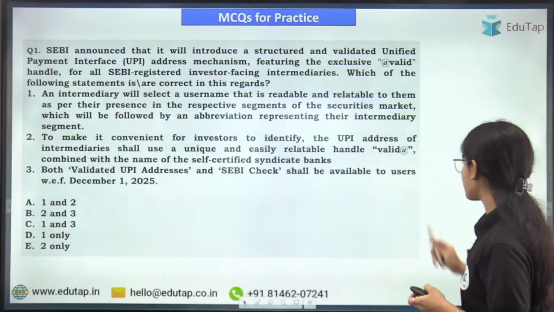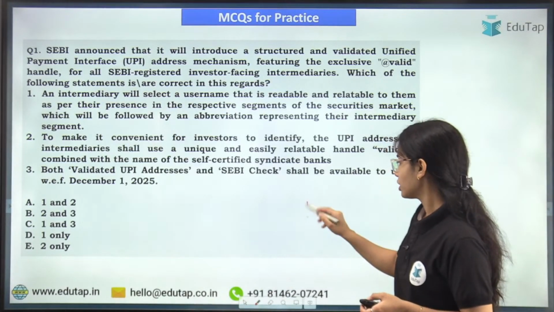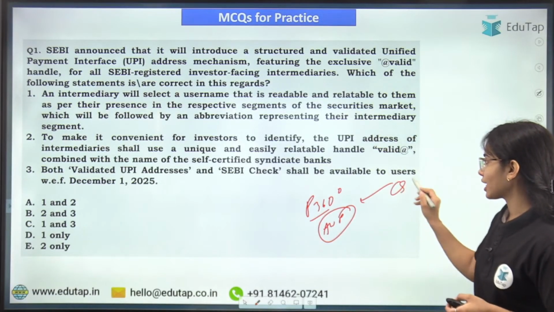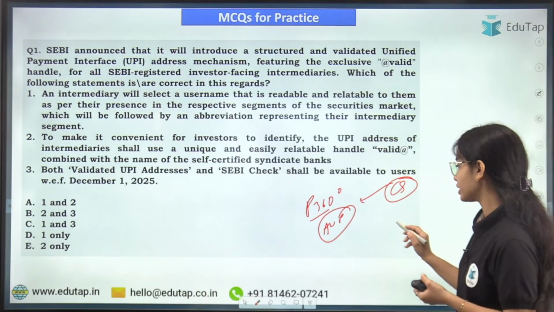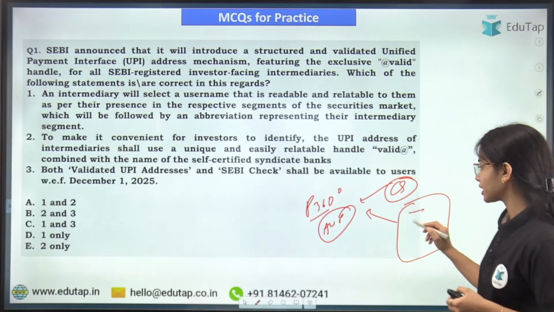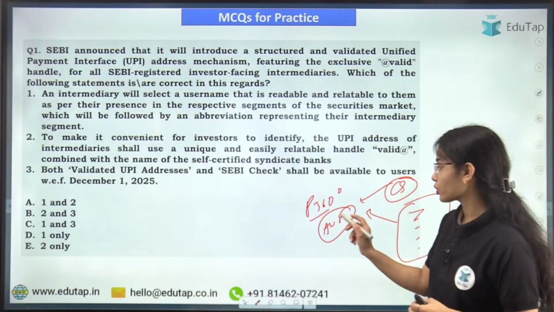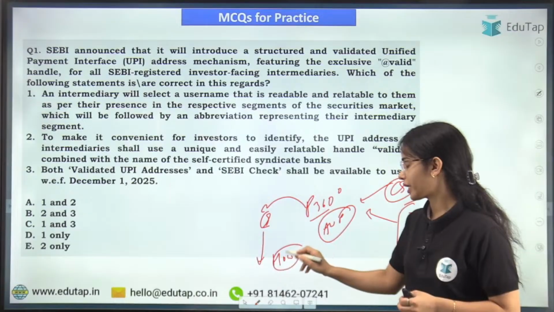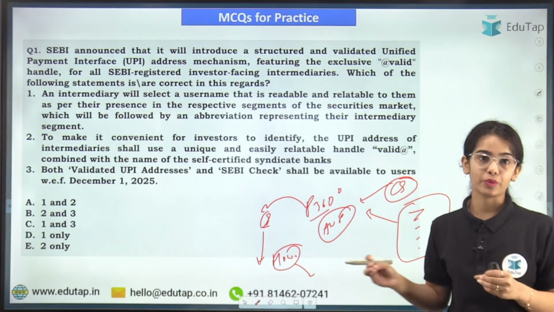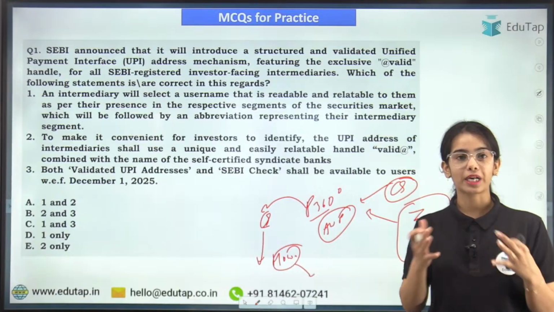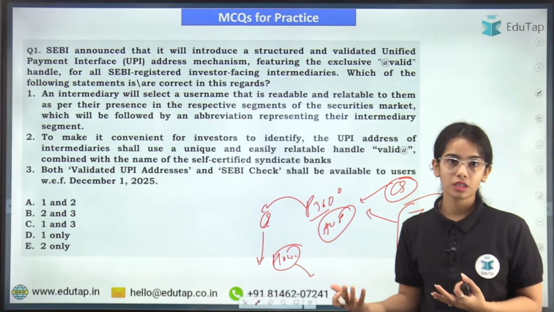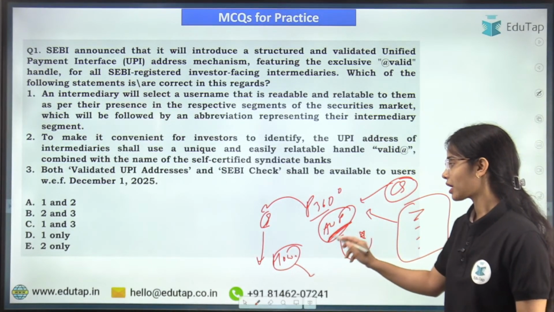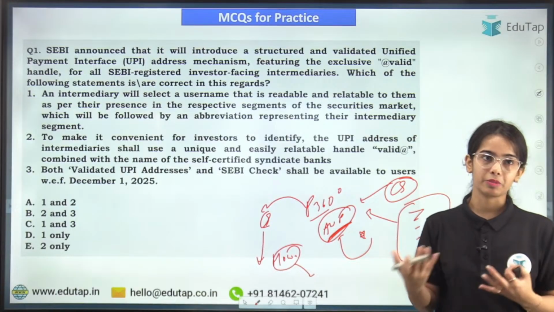Basically the Perspective 360-degree series is for your answer writing practice, where you can get questions on current topics, and you will see how the answer can be written and what key points should be mentioned in the answer. Then you also get a question for your homework, which you can answer in the comment section, and that will get evaluated by the team within 48 hours. If you write the answer, the team evaluates it. So this is a very good series that helps you in answer writing practice for your NABARD Grade A or RBI Grade B examination.